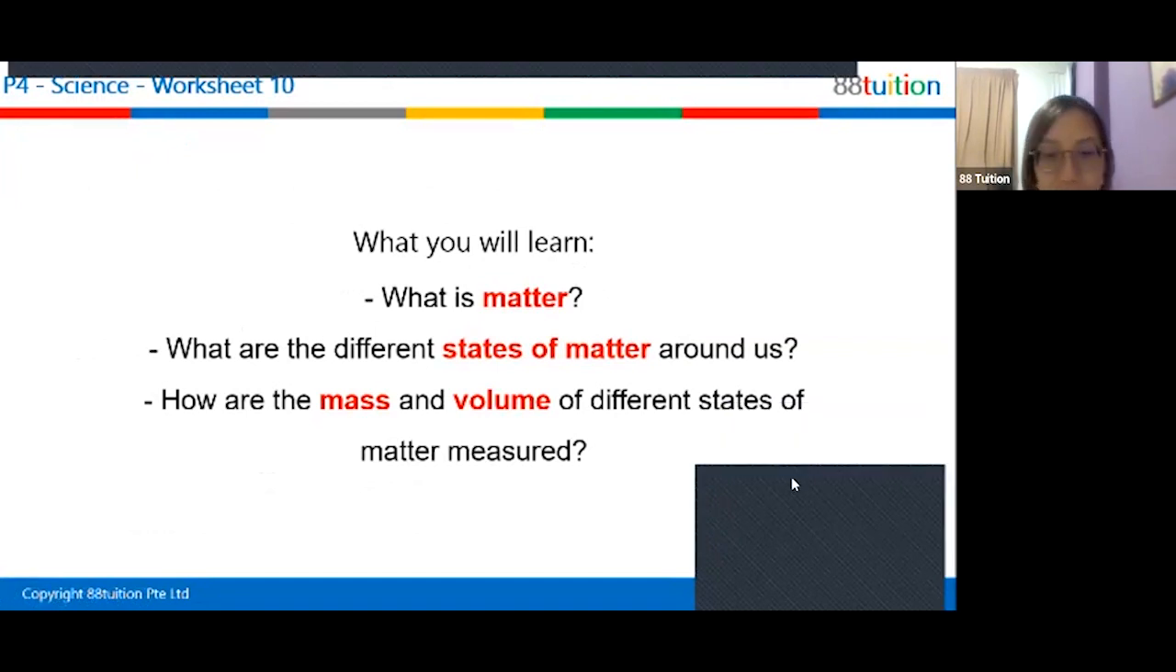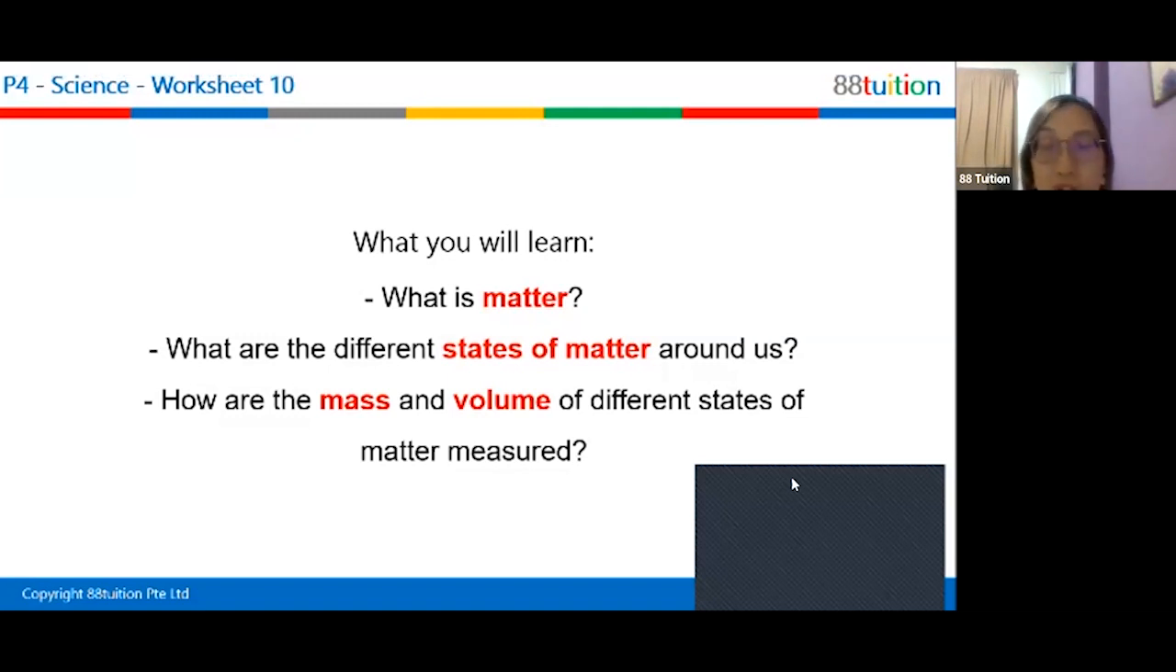So I'm going to ask everybody to type into the chat. Can you answer the first question? What is matter? Everyone try typing into the chat. Let's say it is a PSLE 1-mark question. How would you answer this question? Please type your answer into the chat now. What is matter?